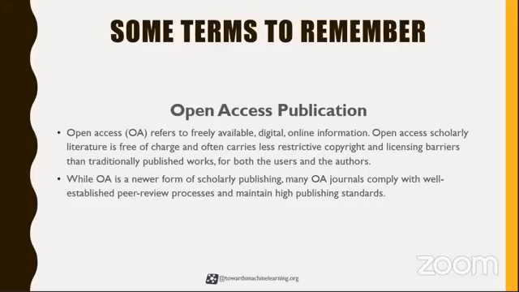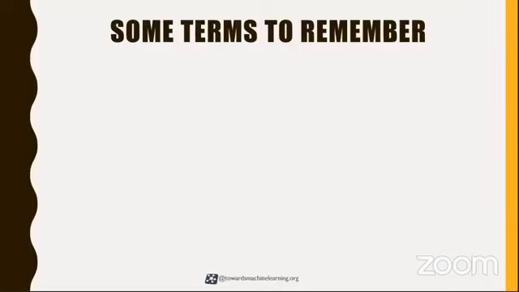It is good for the funders, as the work they funded has a broader impact by being able to reach a wider audience. As open access is a newer form of scholarly publishing, many open access journals comply with well-established peer review processes and maintain high publishing standards.